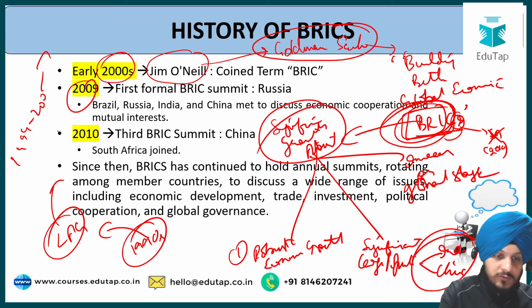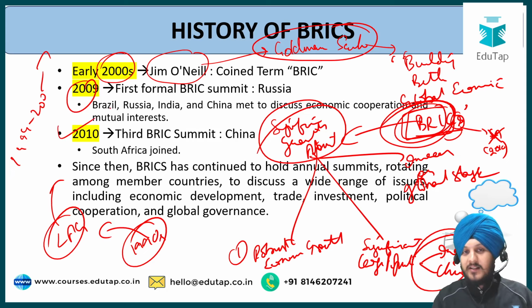Now, in 2010, as I already said, the third BRIC summit happened in China, where South Africa joined the grouping. And since then, BRICS has continued to hold summits to discuss a wide range of issues related to economic development, trade, investment, and global governance, etc. So that was the whole idea behind the formation of the group and its history.